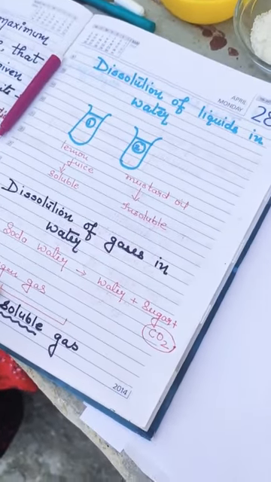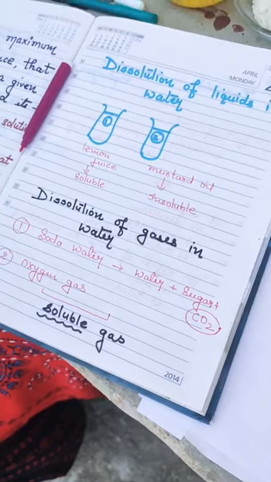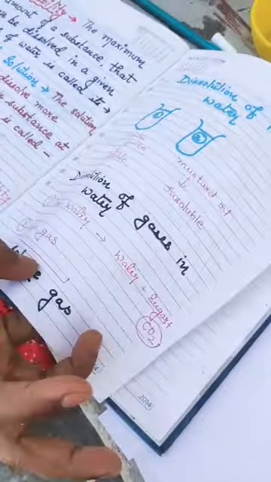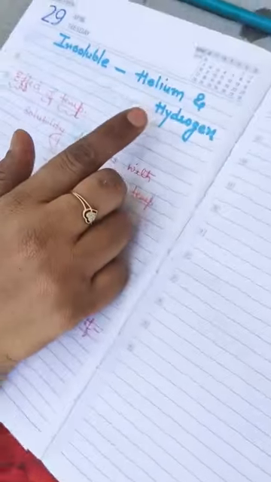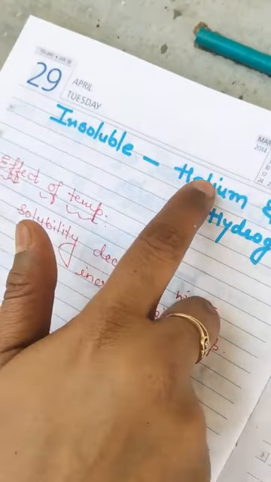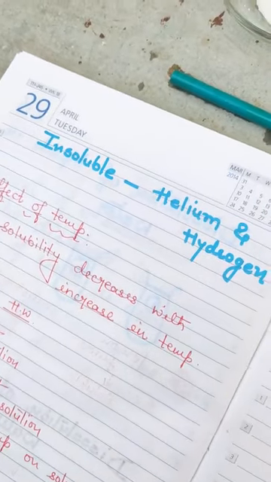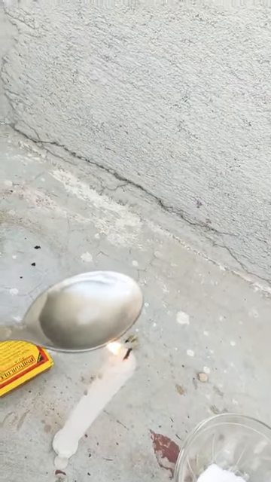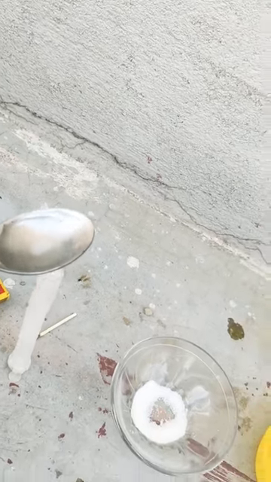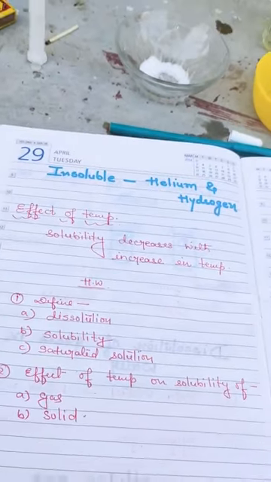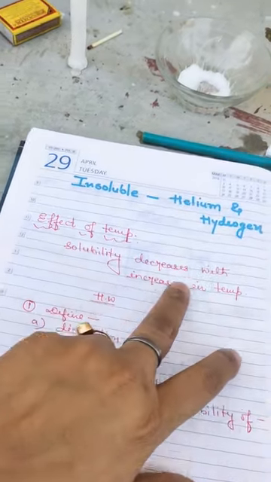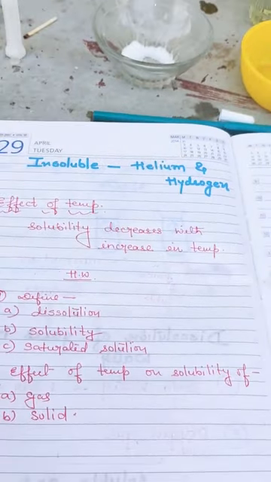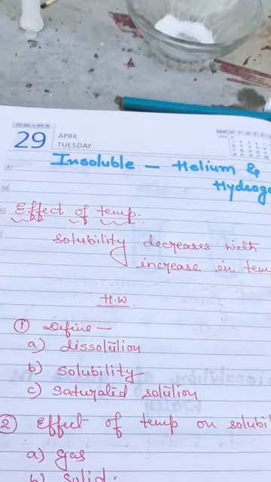Oxygen gas also, you know that oxygen gas is dissolved in the water, and that's why it helps aquatic plants and animals to breathe. Clear? There are some gases which are insoluble, and they are helium and hydrogen. Now you can see some of the particles of the solute are dissolved. Clear? Now, the effect of temperature on gas: the solubility decreases with an increase in temperature.